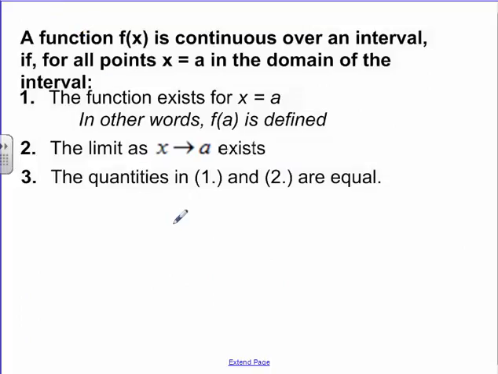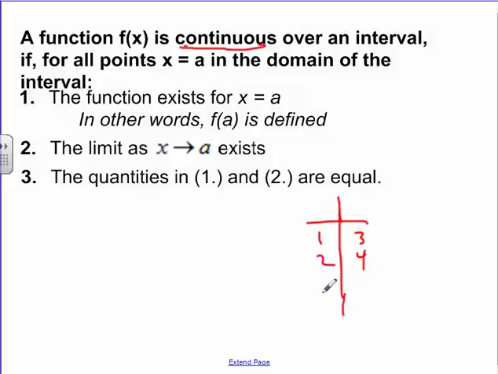Okay, so here is a better definition of being continuous. A graph is continuous, not if you can't just lift your pencil, but if these three conditions exist. So first of all, the function exists for every x value, where x is a. Like if I tell you that x is 2 or 3 or 4, there's a value for it. There's no error. Like if you go to your table of values and I say, what if x is 1? You give me a value. Perfect. X is 2.